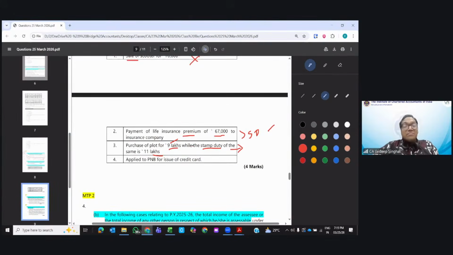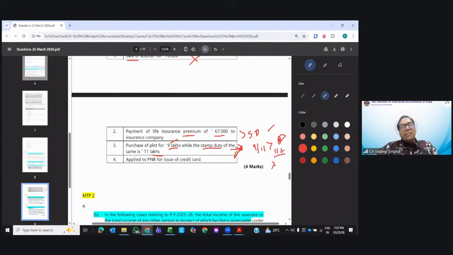Sorry, I said it wrong. I'm sorry for this. It is required. Please ignore this. We will take the higher here as well. I think I got confused in that. Here we will take the higher of the two, 9 and 11 lakhs, whichever is higher. Higher is 11 lakhs. I think I confused that with some other concept.